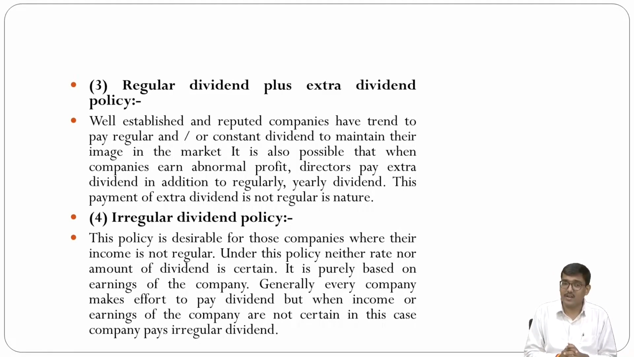Next is irregular dividend policy. This policy is desirable for those companies where the income is not regular. Under this policy, neither the rate nor the amount of dividend is certain. It is purely based on the earning of the company, and generally every company makes an effort to pay the dividend, but when the income or earnings of the company are not certain, in this case the company pays irregular dividend. That means one company pays a dividend right now, then pays again after 10 years, or after 3 years, 4 years, 5 years.